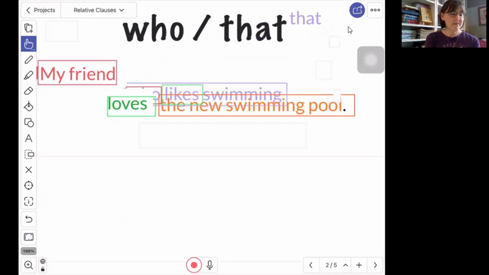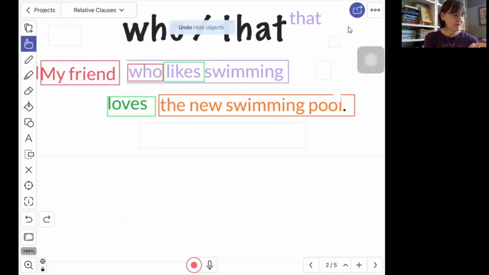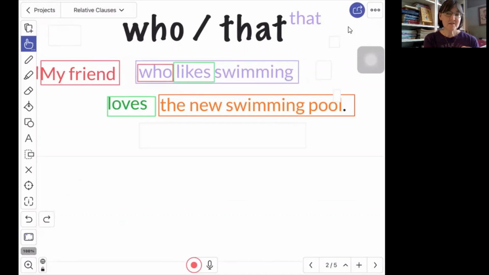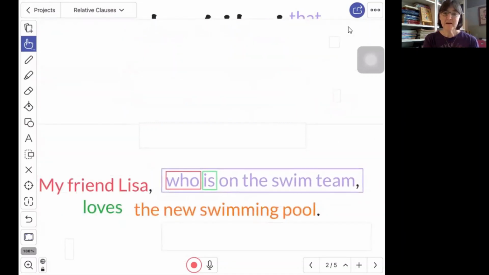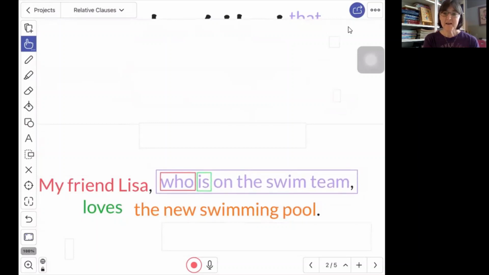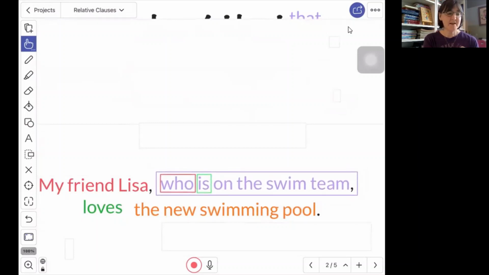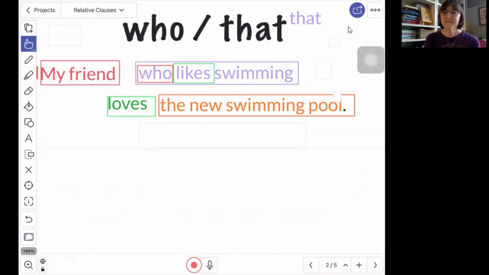Let me get rid of that for a minute. So this is a look at a defining relative clause and at a non-defining relative clause. The non-defining has the commas before and after it. The defining does not have commas before and after it because it's important information.